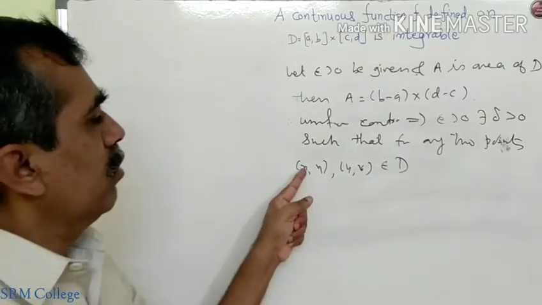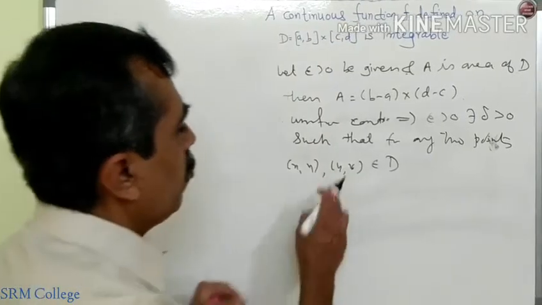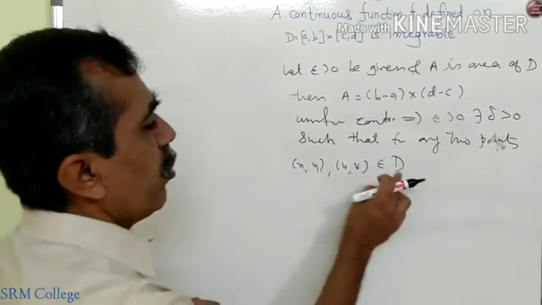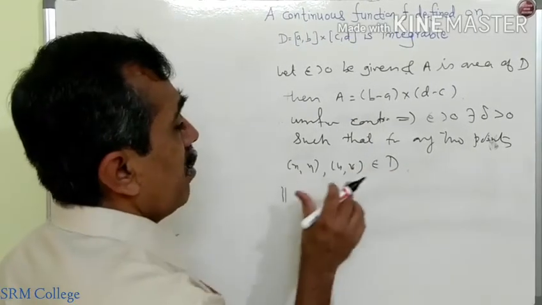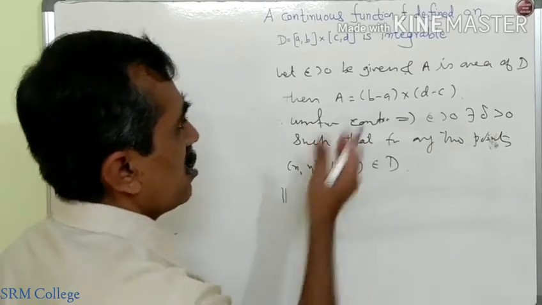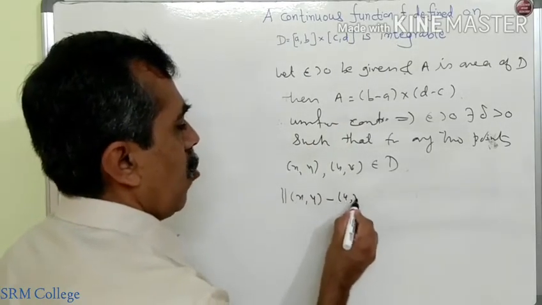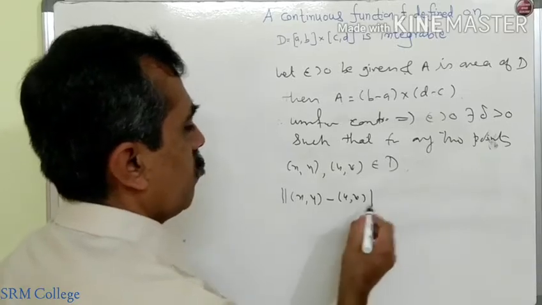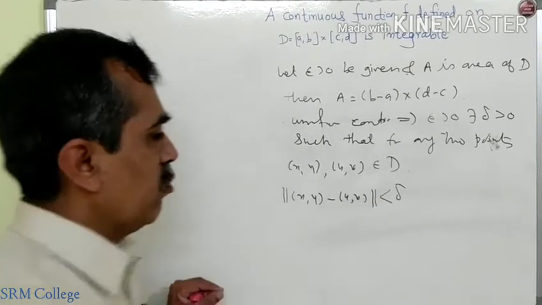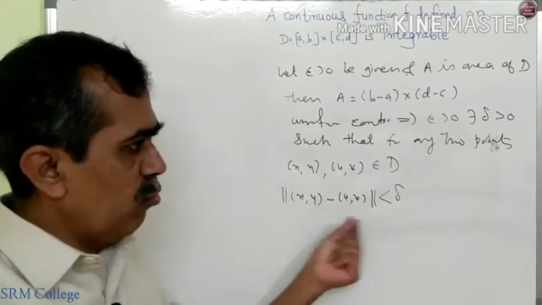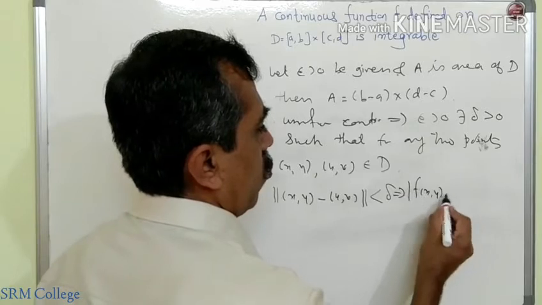So one ordered pair (x, y) belongs to D and ordered pair (u, v) belongs to D. So for any two points in D, whenever the distance between these two, the distance in R2 is denoted by the norm, so norm of (x, y) minus (u, v) is less than delta, that means whenever these two points are close to each other, their images in the codomain.